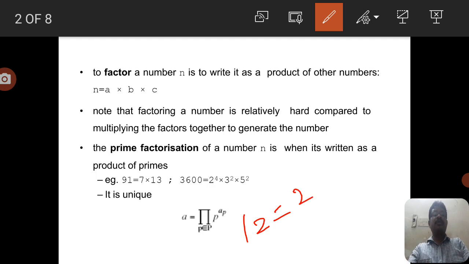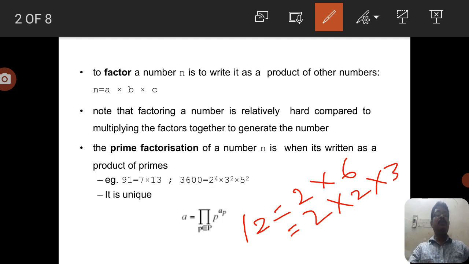We can write 12 as 2 into 6, and again 6 can be written as 2 into 3. You can observe here that 2 and 3 are prime numbers. So any integer is a product of prime numbers.